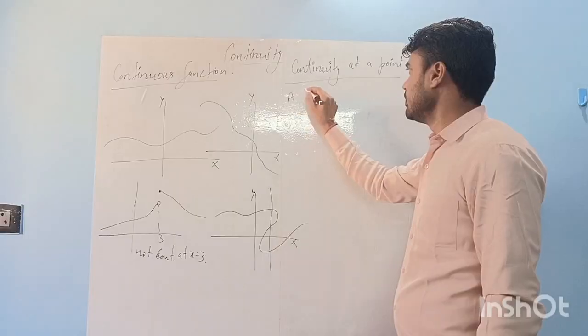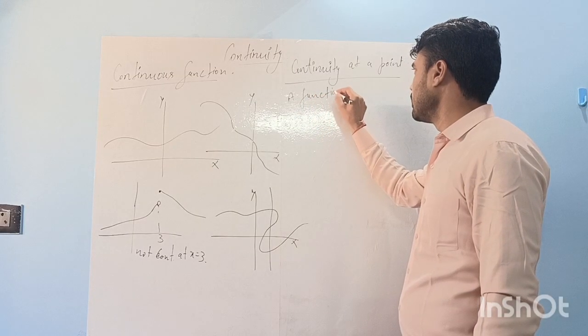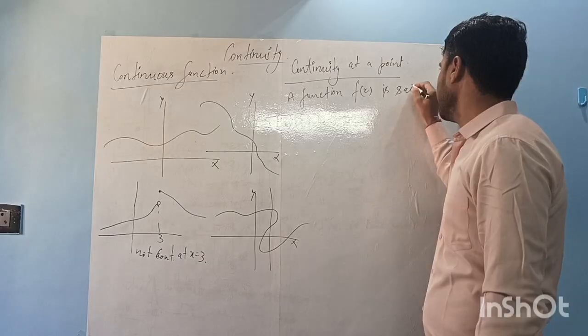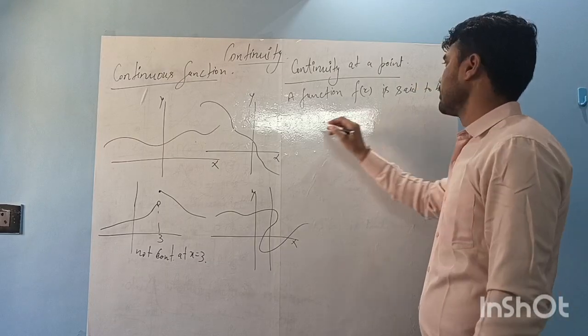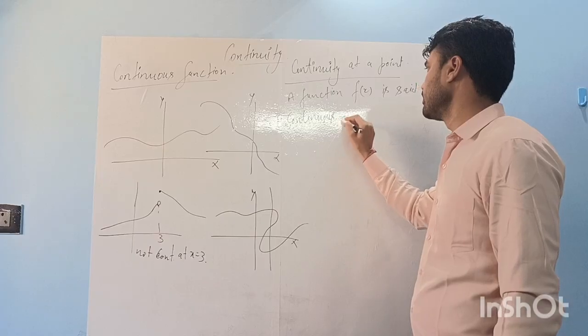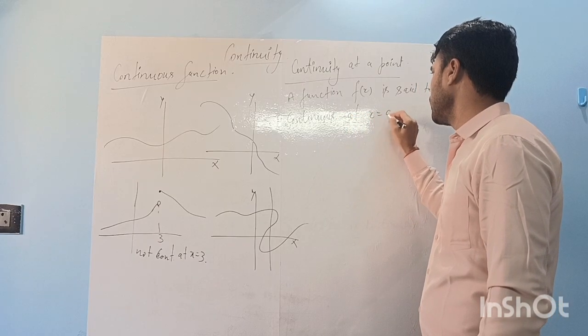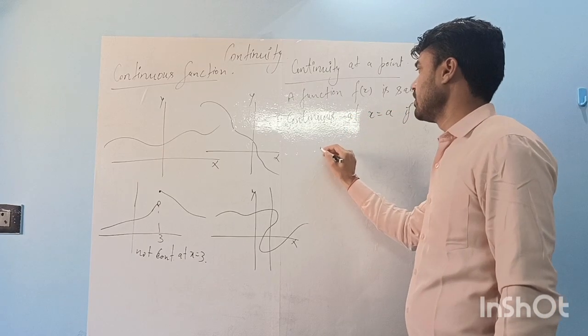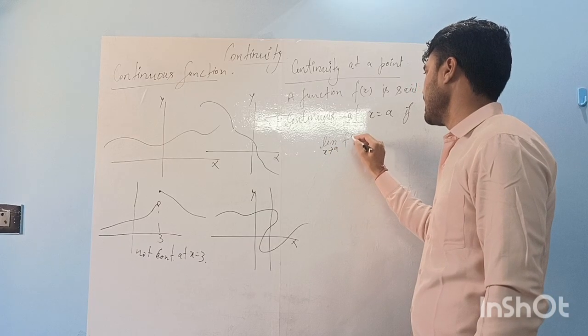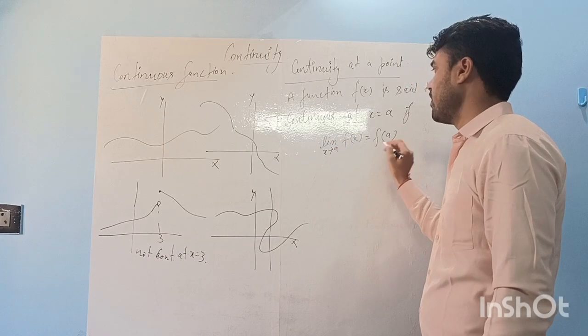A function f(x) is said to be continuous at x is equal to a if limit x tends to a f(x) is equal to f(a).